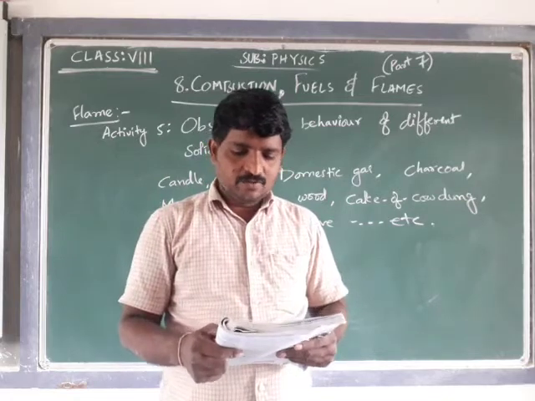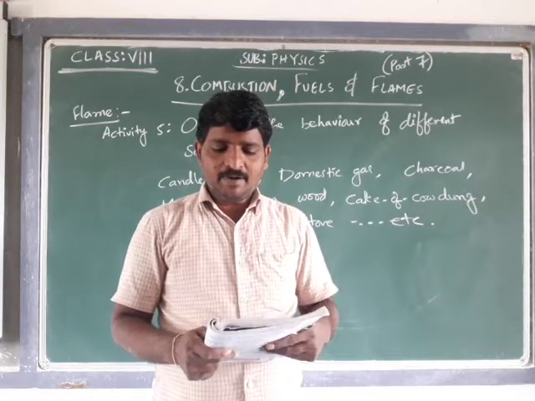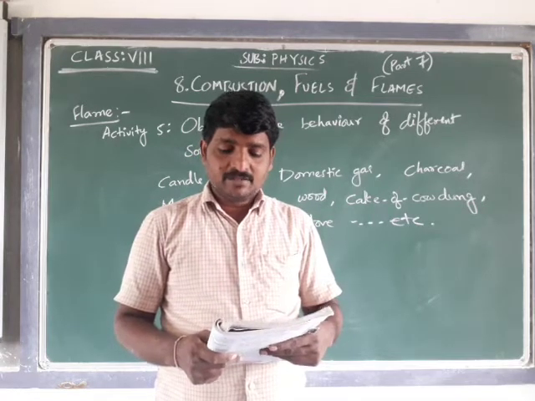And what we have to do is burn each of them one by one with the help of a spirit lamp and note the time they take to catch fire.